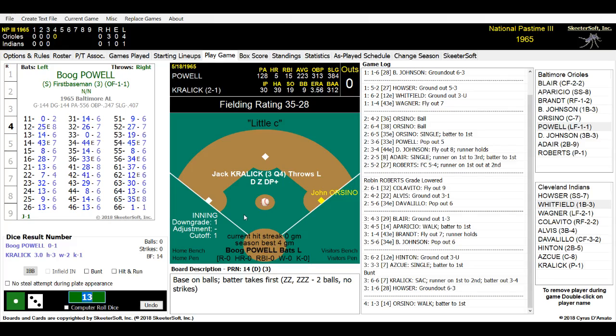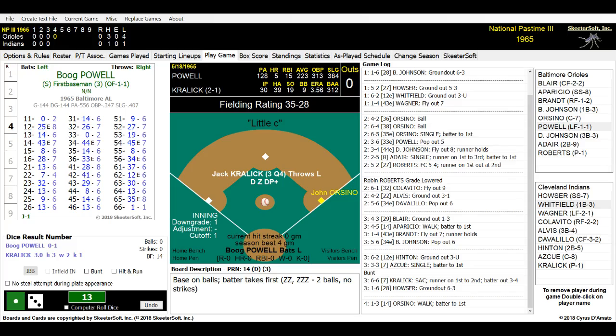Boog Powell will be up to bat now. Boog Powell, like I said, good hitting first base for Baltimore, not one for batting averages, but he was known to pop the long ball out for the Orioles during his career with them. And the funny thing was, eventually he was traded to Cleveland in 1975 and actually hit better home runs there than his last few years with the Orioles. They must have thought he was pretty much done. It's a shame, too. They made him the designated hitter in 1974. He hit 27 home runs for Cleveland. But in his heyday, he's known to hit 39, 34, usually over 20 home runs. If you're going to count his 162 game average, he was running about 27 home runs, 94 RBIs.